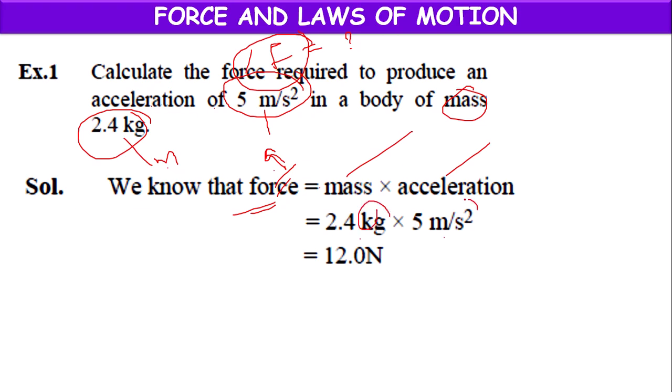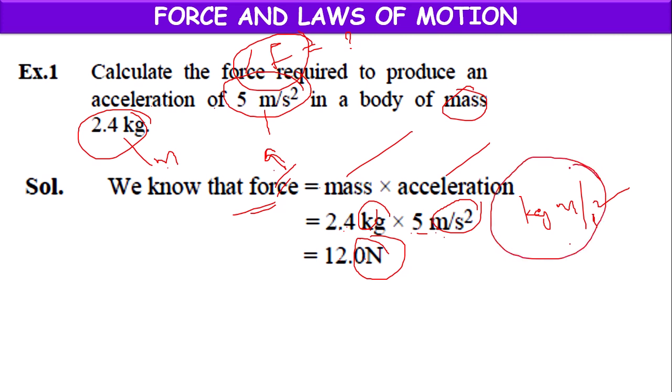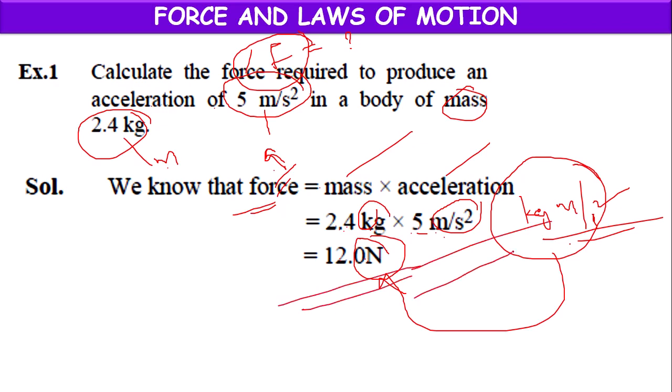Here kg and meter per second square are the standard SI units, so there is no need to change them. 2.4 into 5 is 12.0. Here the unit is kg meter per second square, but we have a special name called Newton, named after Sir Isaac Newton, instead of kg meter per second square. So 12.0 newtons is the answer.